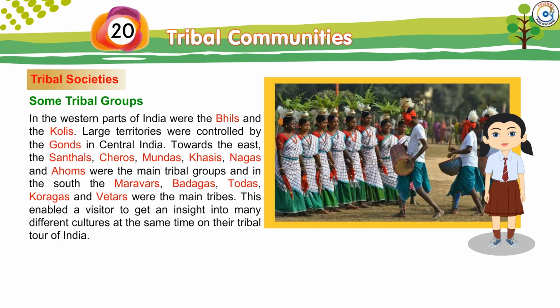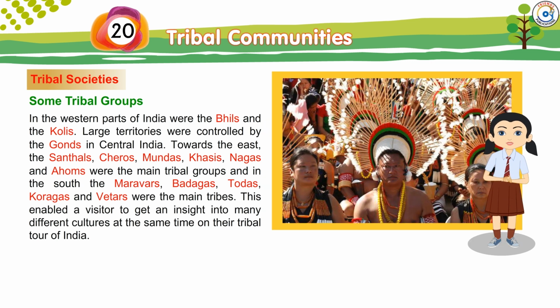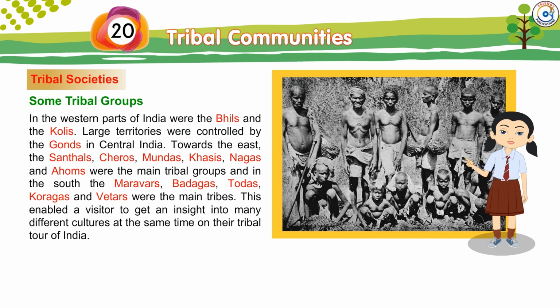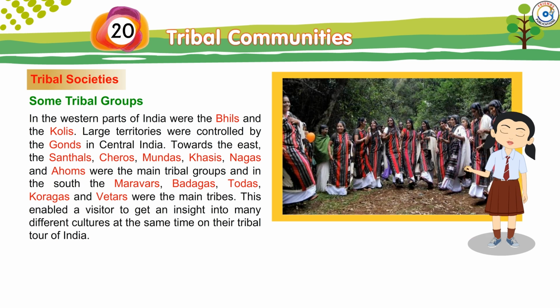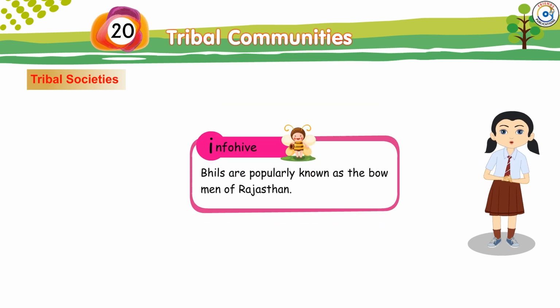Towards the east, the Santals, Chiros, Mundas, Khasis, Nagas and Ahoms were the main tribal groups, and in the south the Maravars, Badagals, Todas, Koragas and Vetars were the main tribes. This enabled a visitor to get an insight into many different cultures at the same time on their tribal tour of India. Info Hive: Bhils are popularly known as the bowmen of Rajasthan.